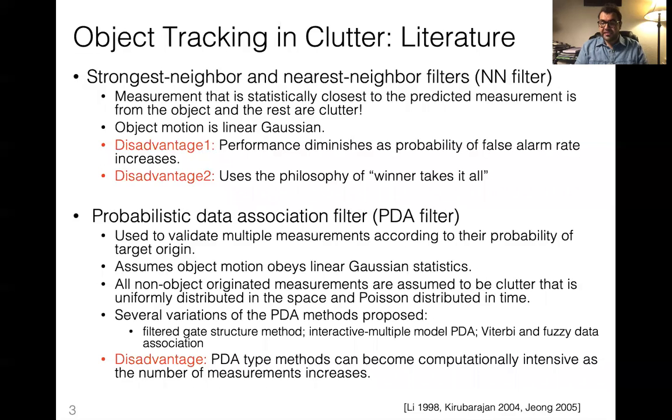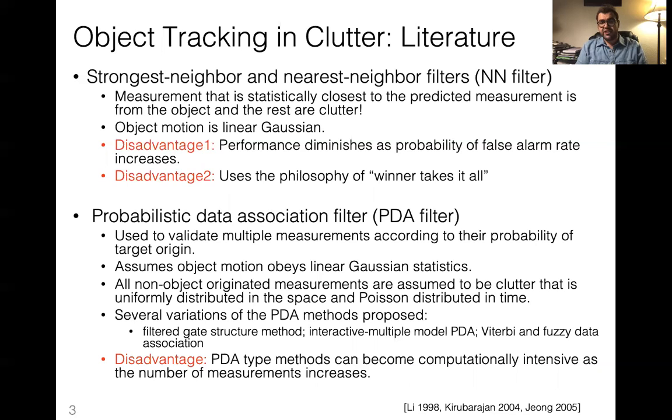The problem with this method is that the measurements chosen to update the tracker might not even be related to the actual object, and that lowers the performance. Basically, they follow the philosophy of the winner takes all. Another issue is that the performance goes down as the probability of false alarm increases.